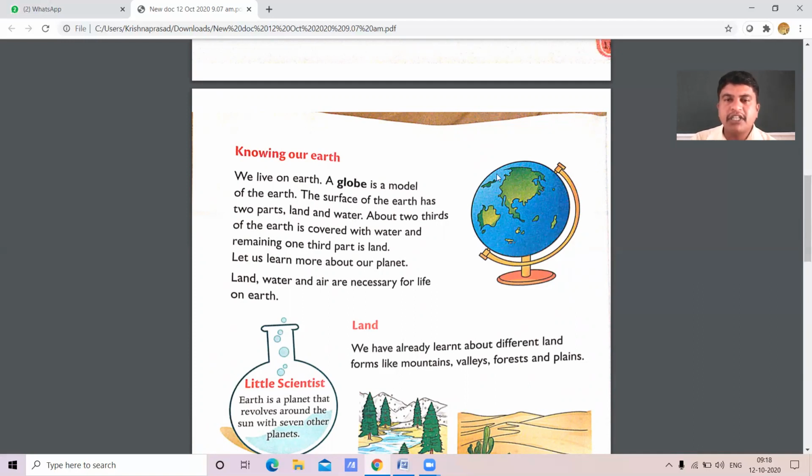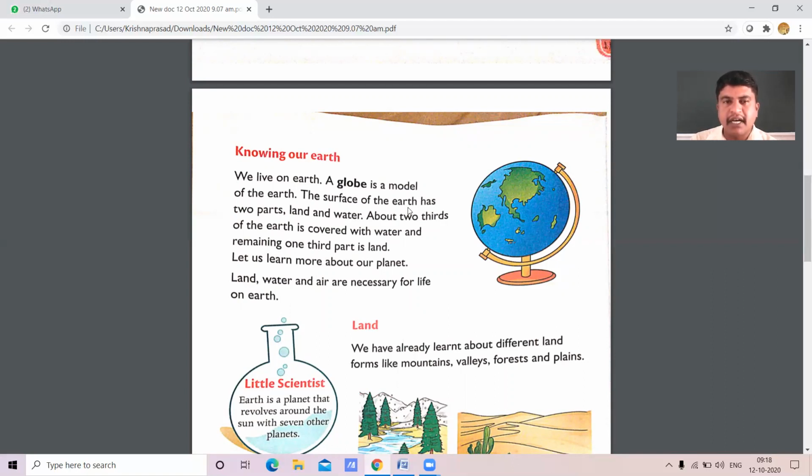What is the shape of this globe, children? The shape of this globe is sphere. Can you agree with me? Geoid. There are two words, sphere and geoid. Am I right? Yes. Globe is a model of earth.